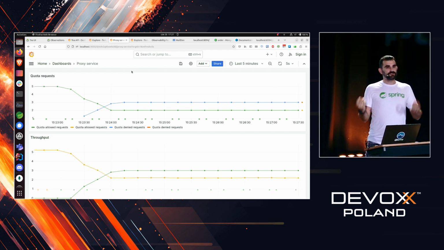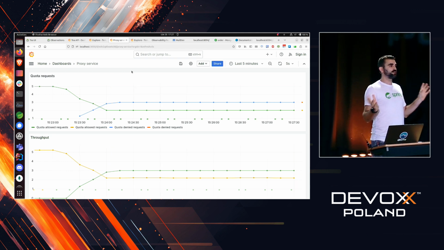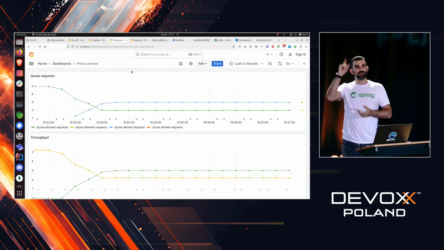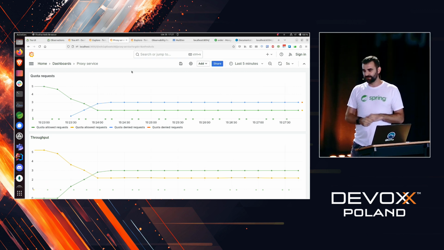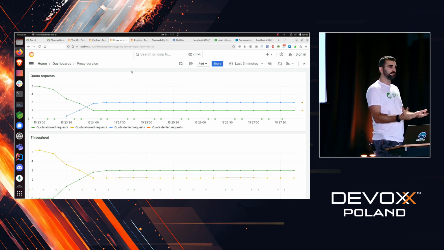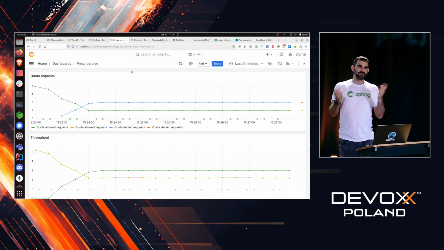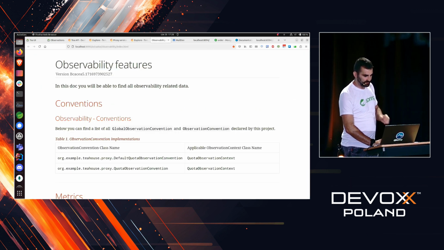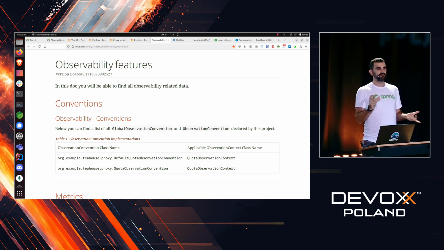So what if there was a solution where you define your observability data in a certain way, and then your sources get scanned, and documentation gets created by itself? What if there was such a solution? By chance there is. If you're using Micrometer Observation, and you create the description of your observability data in a proper way, which is more or less creating an enum that implements an interface, it's in the docs, you can get documentation written for you, which you can attach together with your app.